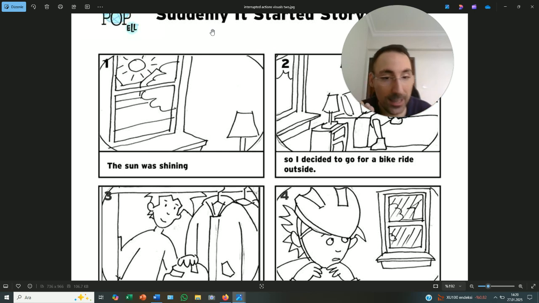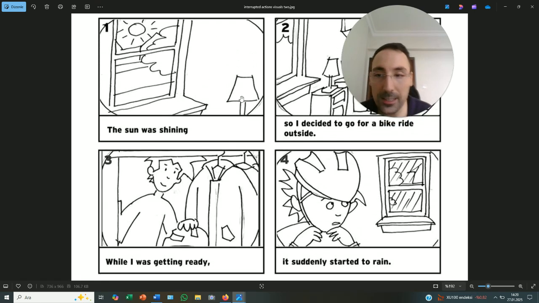And this guy looks out the window and sees the sun was already shining, then he decided to go for a bike ride. So his action of deciding to go for a bike ride is an interrupting action to the sun's shining.